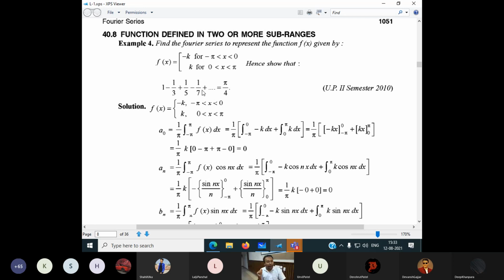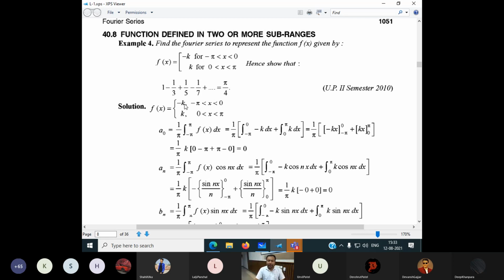Some of the books, the advanced level books, this is the fundamental book I have given to all of you, because we need to understand the fundamentals first. The fundamental book writes very nicely that a function defined in two or more sub-ranges means there is a discontinuity between the two ranges. But some books do not mention the discontinuity, because they assume that you know the basic thing. But we are beginners, so we should discuss all these things.